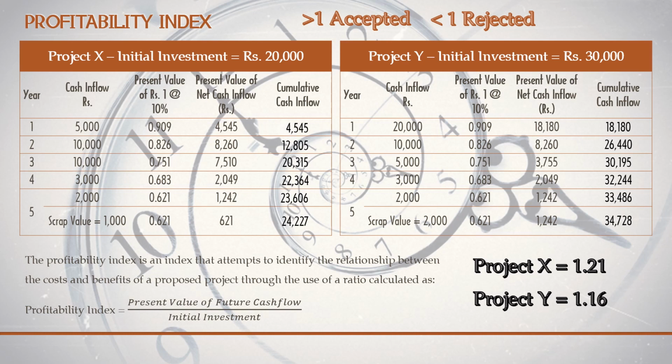So individually, both projects can be accepted because they generate an index greater than 1. But if you compare both projects, project X is more profitable because it is giving an index of 1.21, right? Okay, so that's all about profitability index.